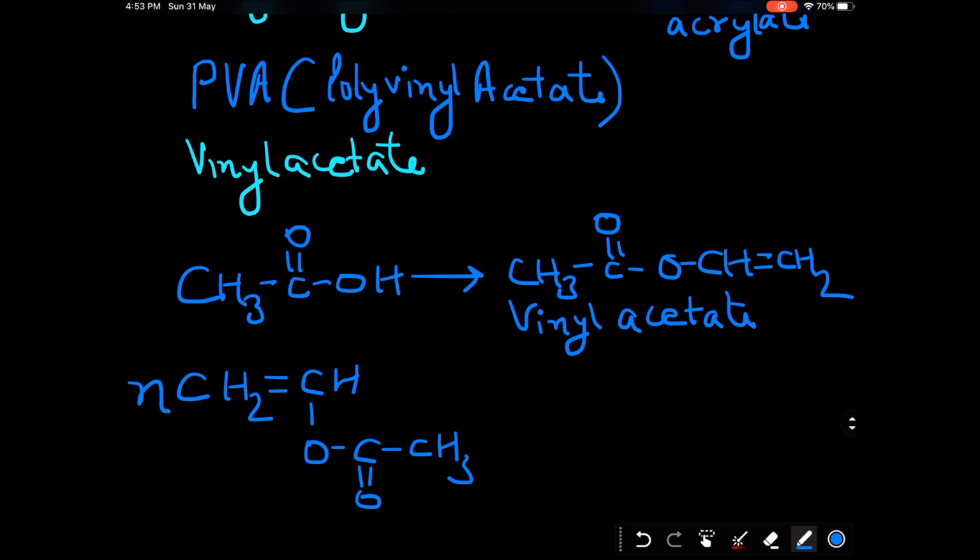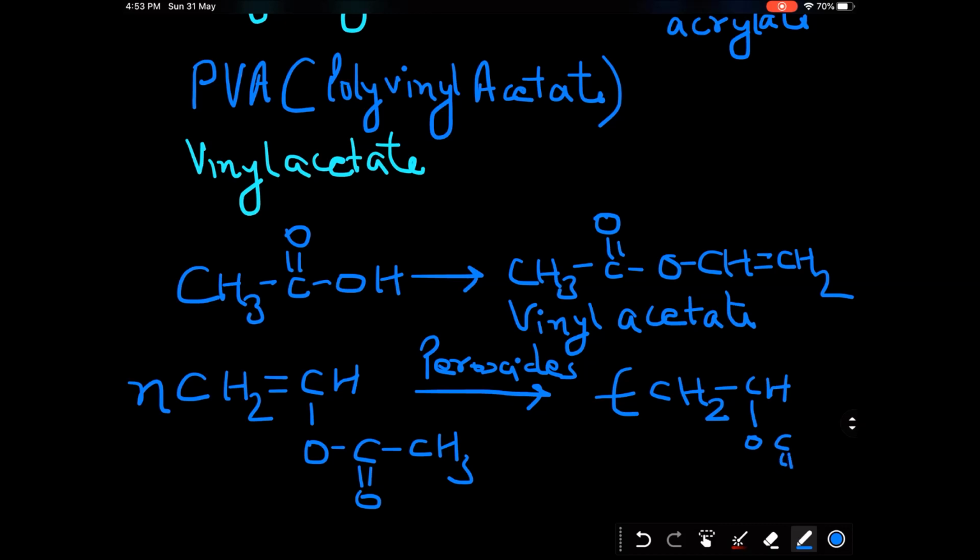N moles will combine in the presence of peroxides to give a polymer, CH2 CH OCO CH3. So this is known as PVA or polyvinyl acetate.